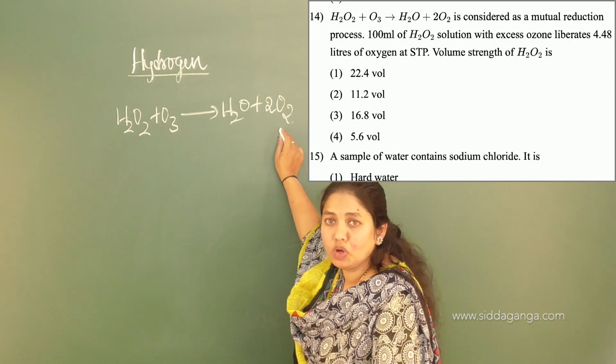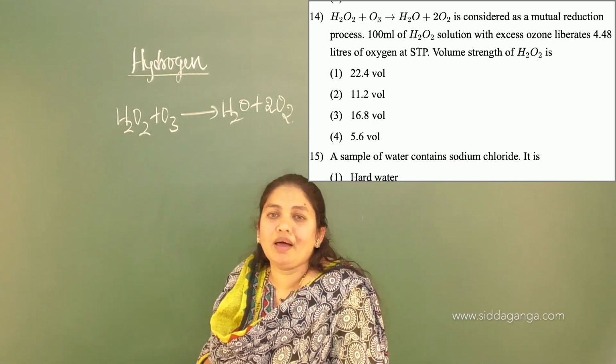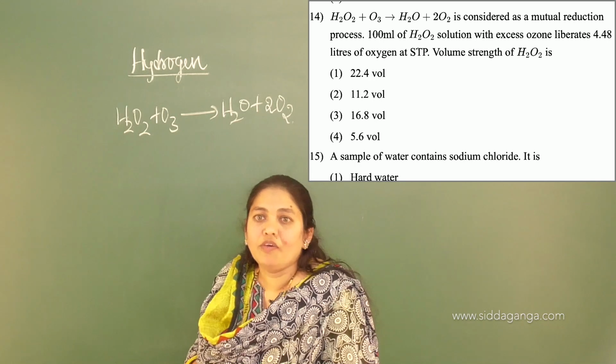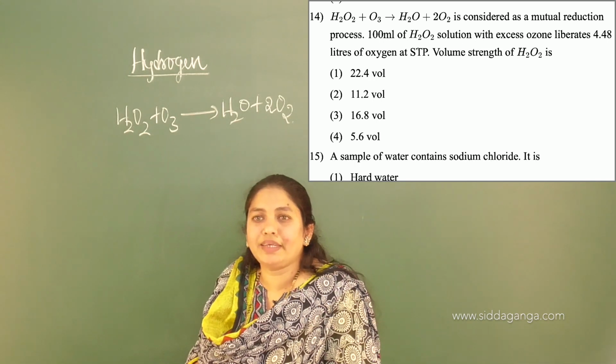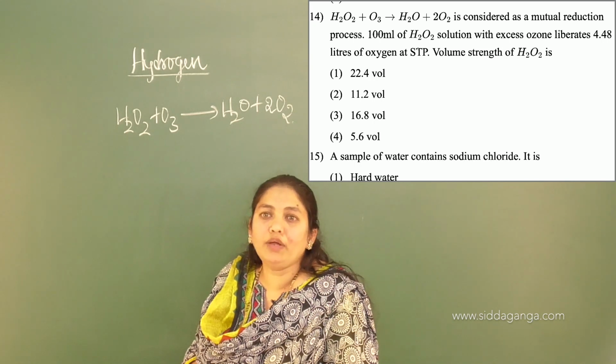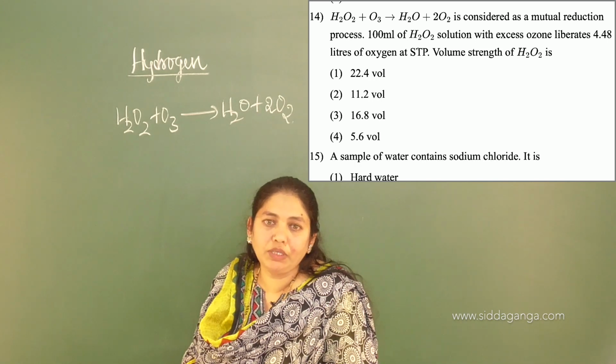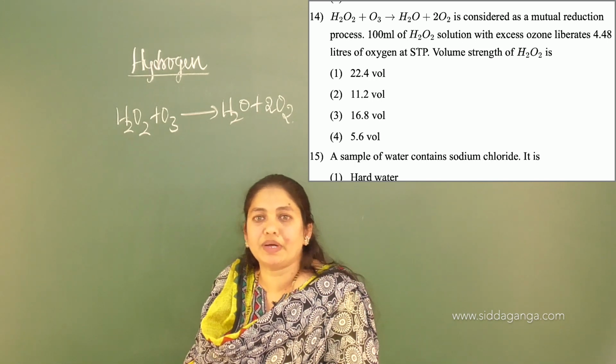Ozone has been reduced to oxygen. During this reaction, 100 ml of H2O2 solution with excess ozone liberates 4.48 liters of oxygen at STP. The volume strength of H2O2 is 22.4, 11.2, 16.8 or 5.6.